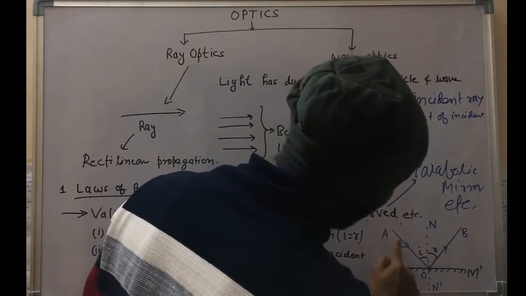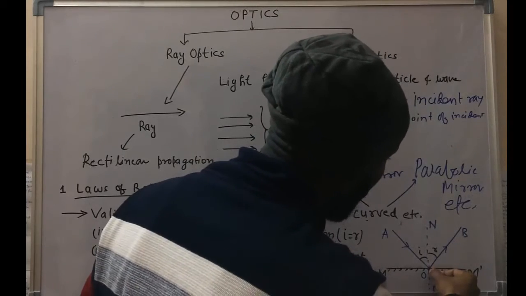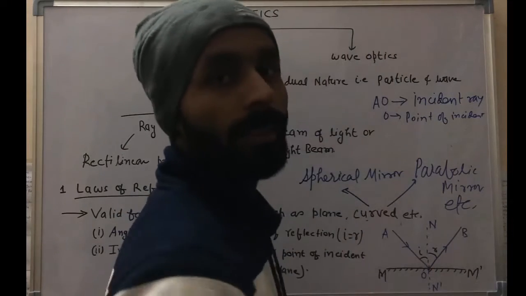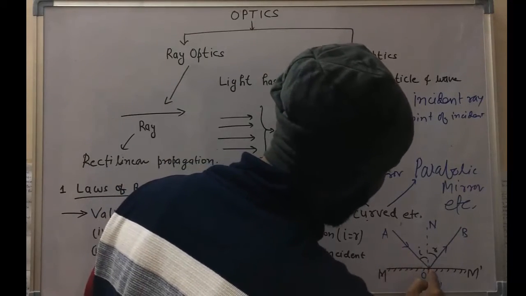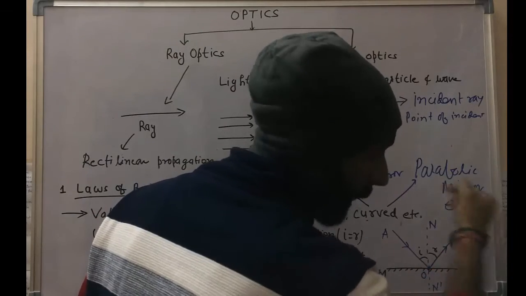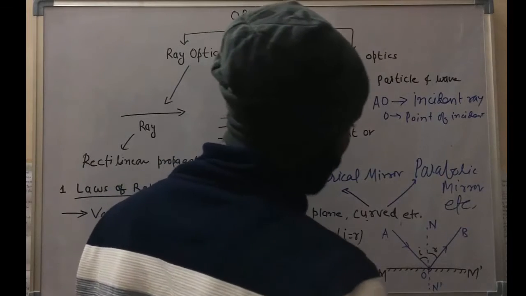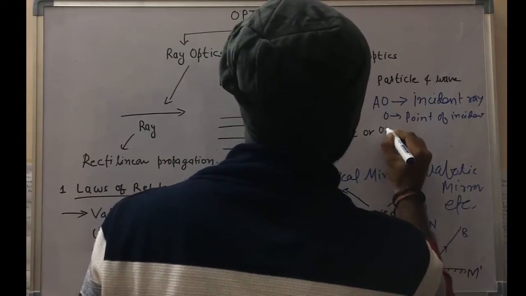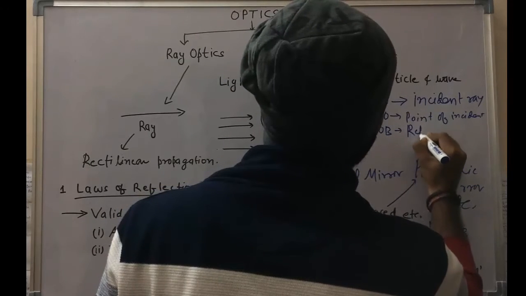And after striking here, this ray reflects back to the same medium, and OB is known as the reflected ray.